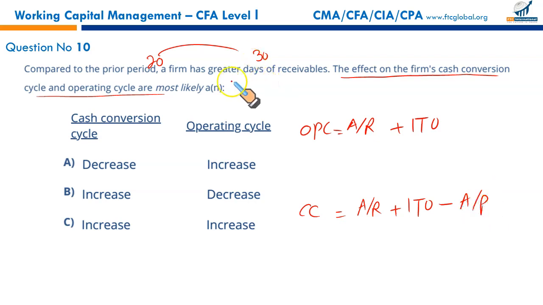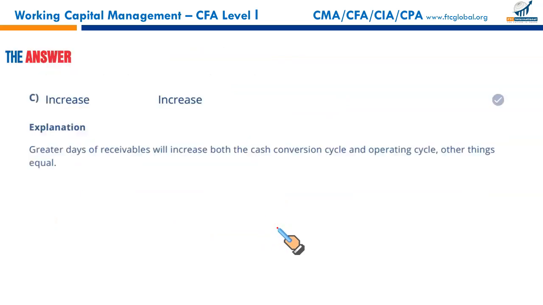So if your account receivable turnover has increased, let's say from 20 to 30, it will increase your operating cycle and it will also increase your cash conversion cycle. So both of these would increase. So without doubt, we get the right answer. It is C.